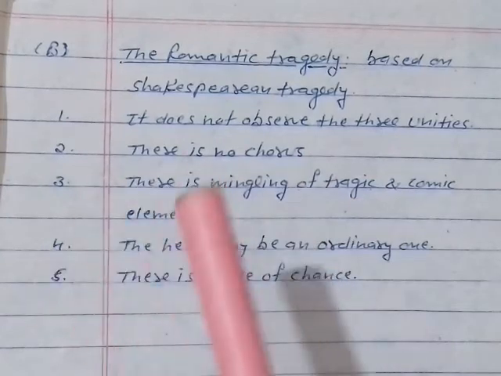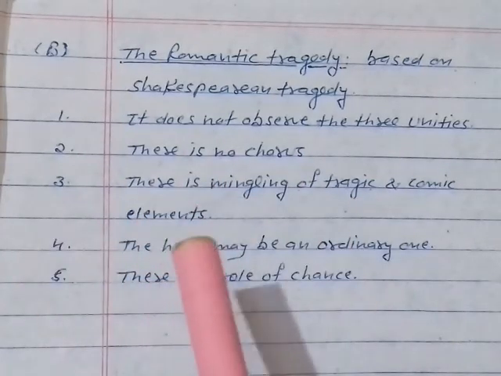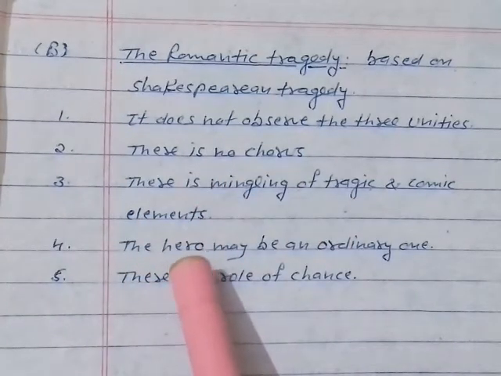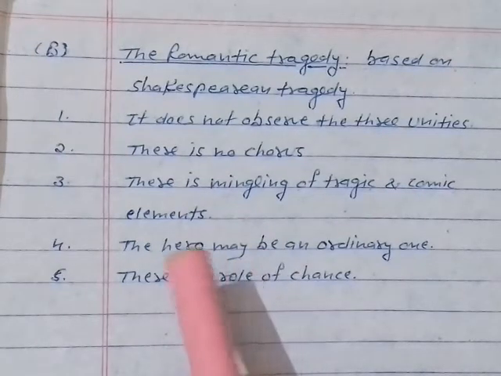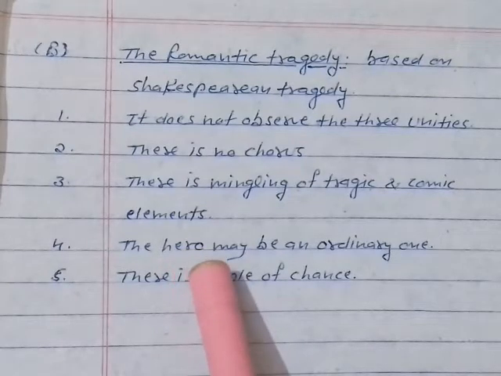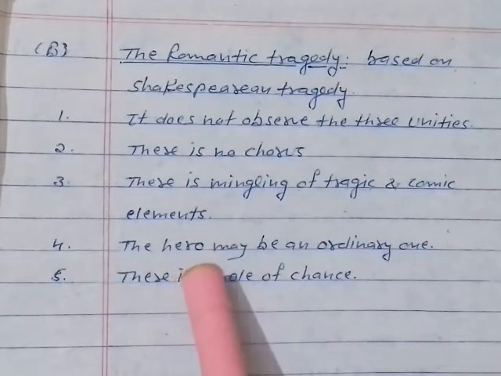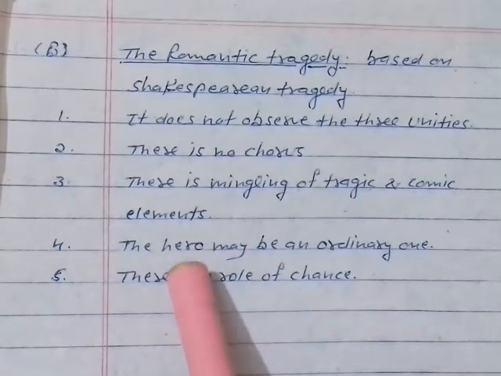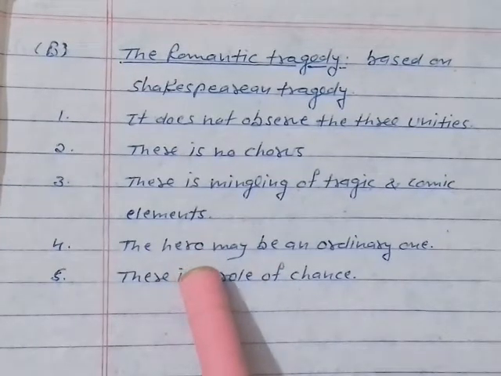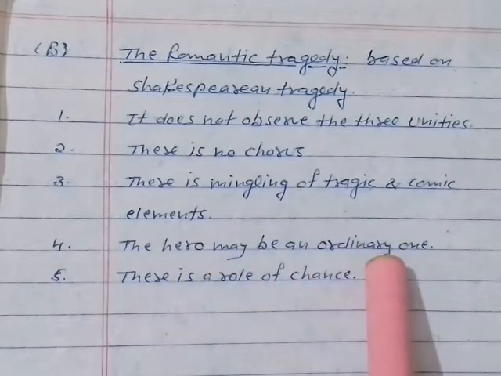Now in a classical tragedy, the hero is not an ordinary person, but in a romantic tragedy we find that the hero may be an ordinary one. Okay, it is not necessary that the hero must be either a king or a prince. So he may be an ordinary one.